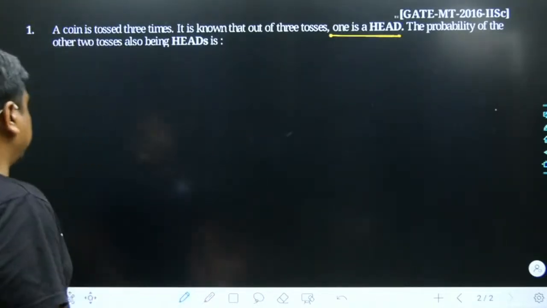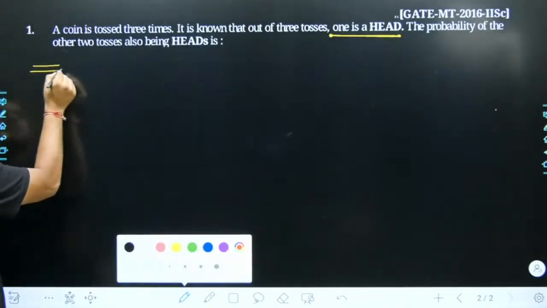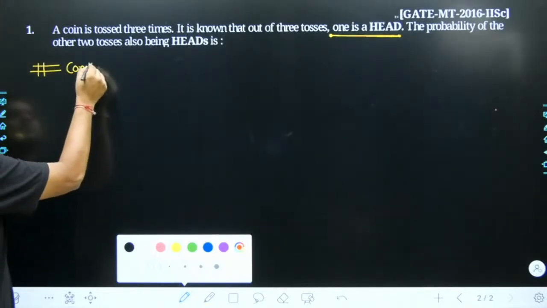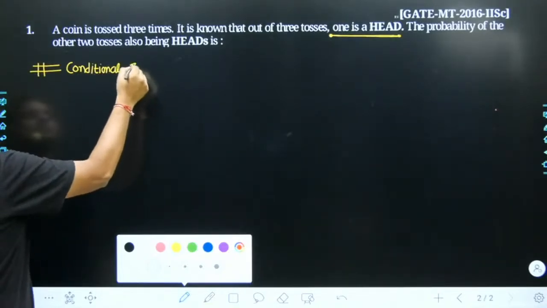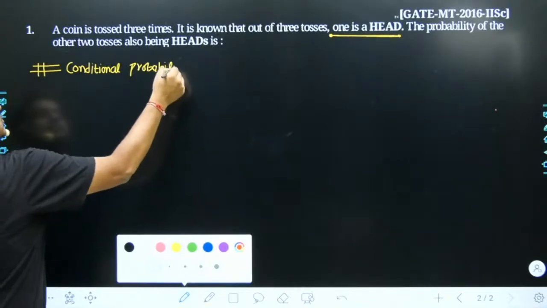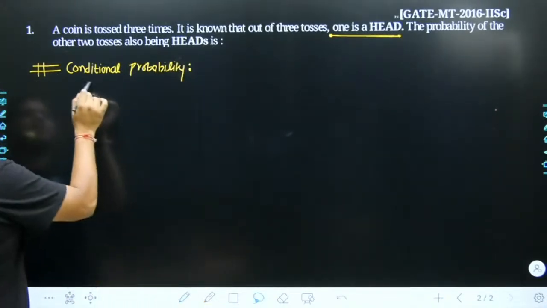My dear students, this is a problem of conditional probability.